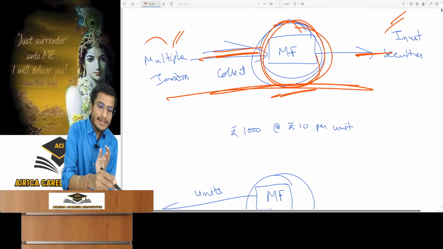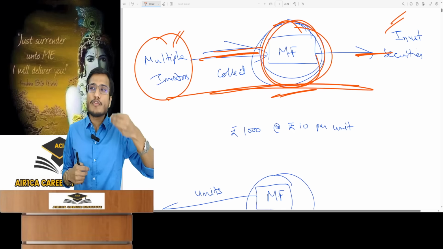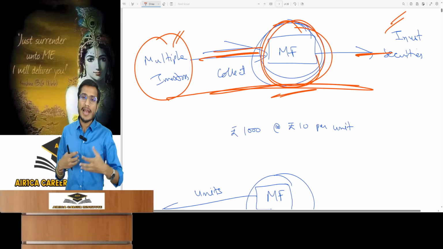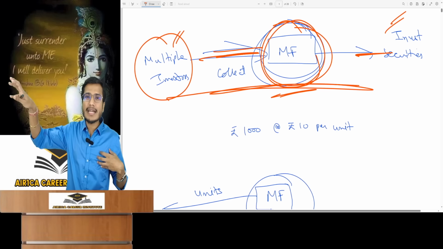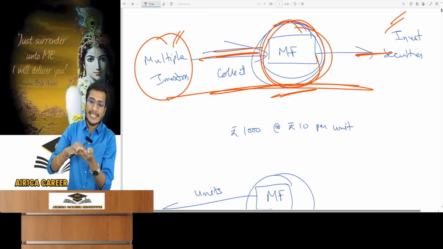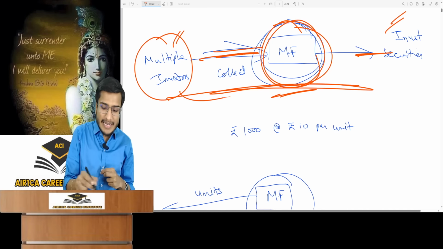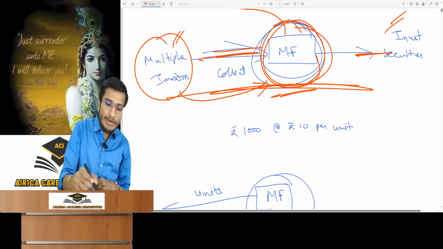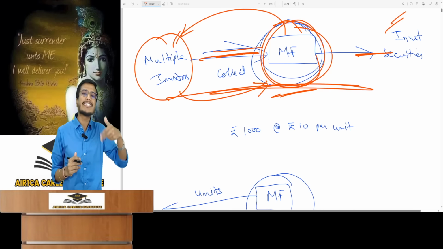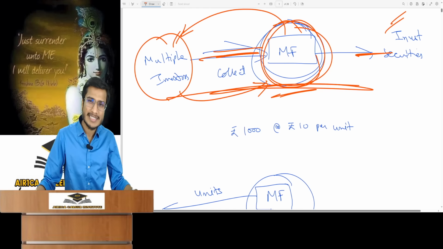So now the investors who have given their money to the mutual fund definitely need proof. They need proof of investment in this mutual fund. If a person invests their money somewhere, they would definitely want to show proof of their ownership in it. I need proof, a document to show that I am the owner. What does a mutual fund do when collecting money from investors? The mutual fund issues units to the investor in exchange for that money.